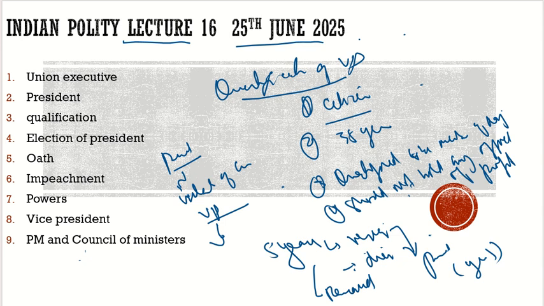It can be corruption. It may be that he is not giving time to the opposition party to speak. So it can be anything. It is not defined in the constitution. So this is about the removal. The process of removal is given there, but the reasons for removal are not given in the constitution.